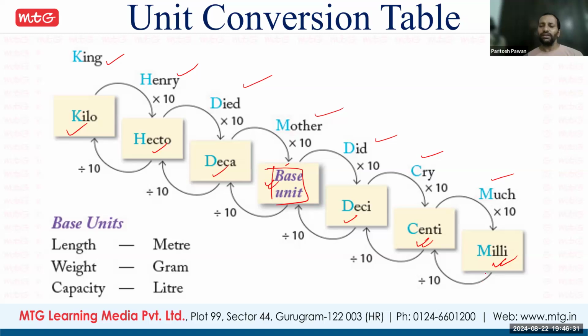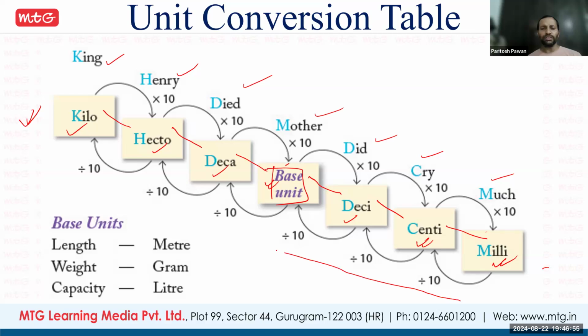So now here, in each step, the difference is 10. Milli to centi 10, centi to deci 10, deci to the base unit 10, base unit to deca 10, deca to hecto 10, and hecto to kilo 10. Fine. Kilo is a bigger unit, milli is a smaller unit.